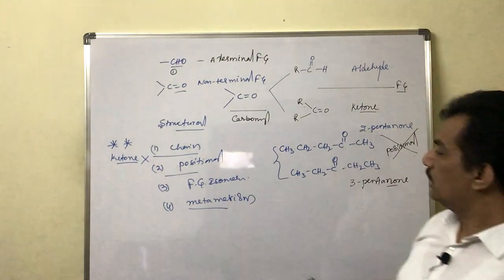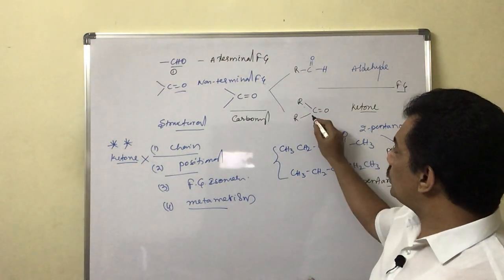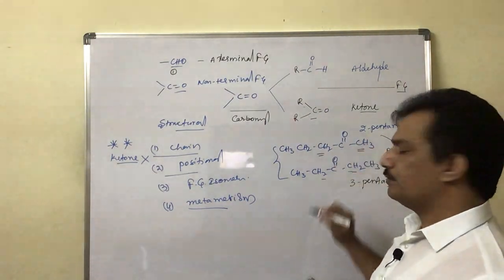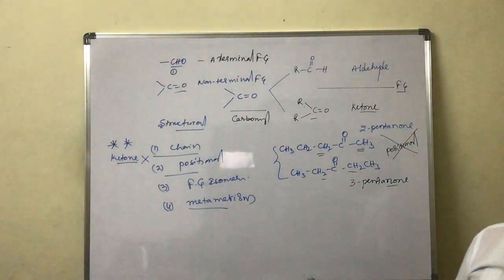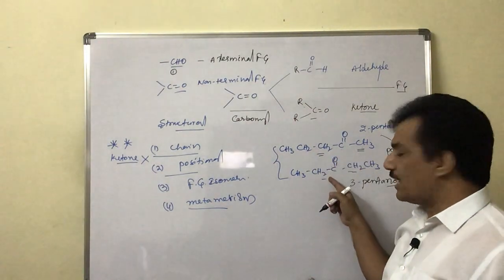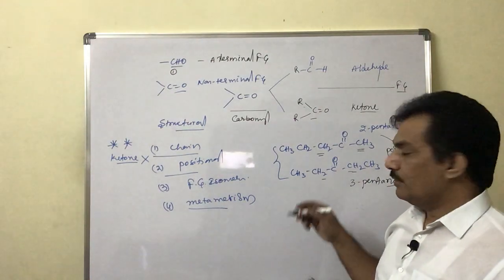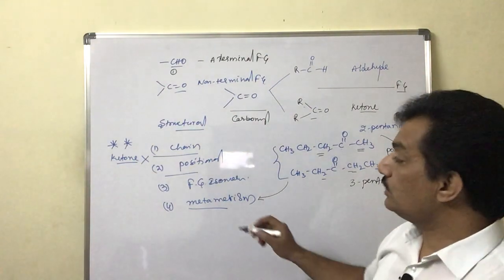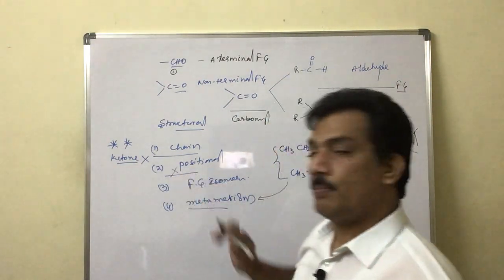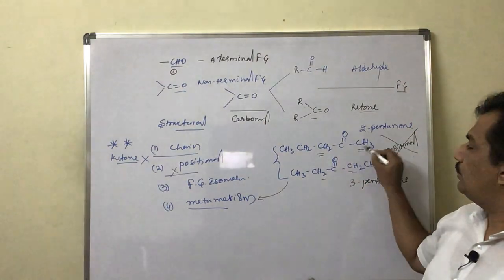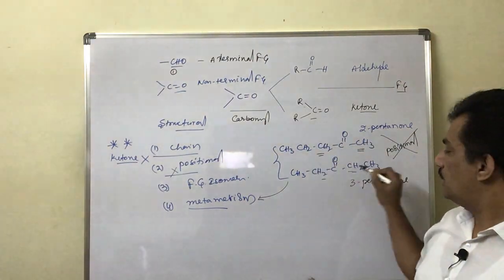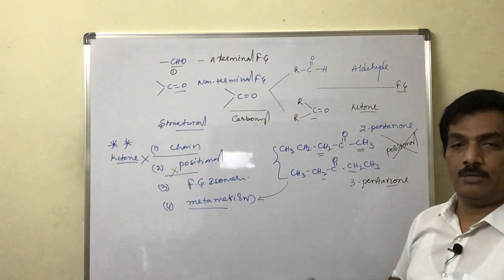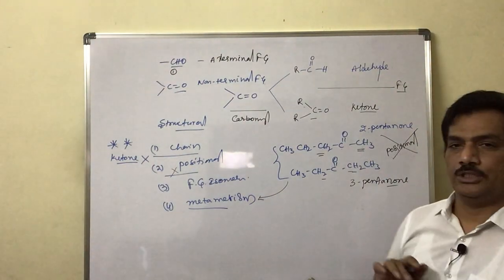Why? Because when it is a divalent functional group, there are two alkyl groups present. In case of divalent functional groups only, when the alkyl groups attached to that divalent functional group are different, that peculiar phenomenon is known as metamerism, but not positional isomerism. Here it is methyl propyl, here diethyl. It seems to be positional, but the priority should be given to metamerism, not to the position.